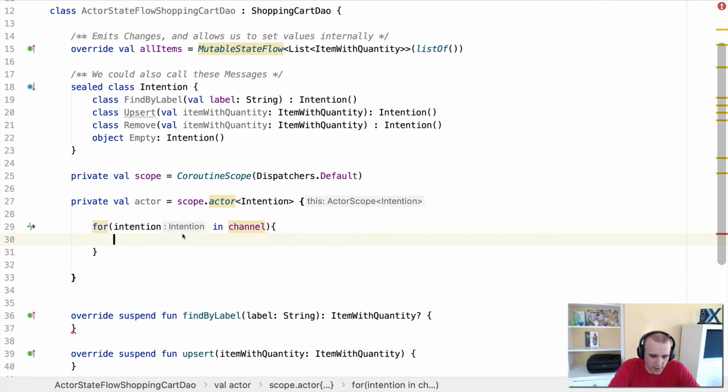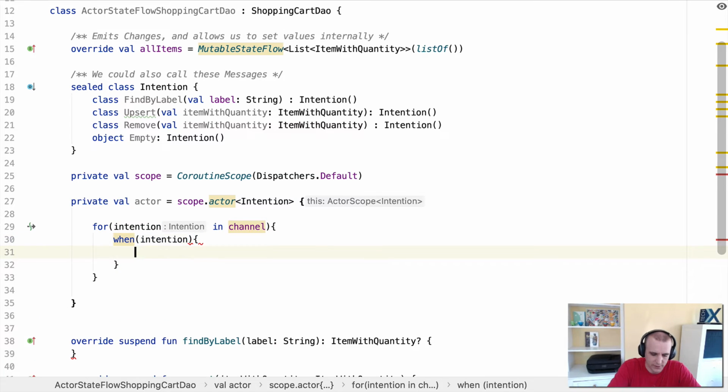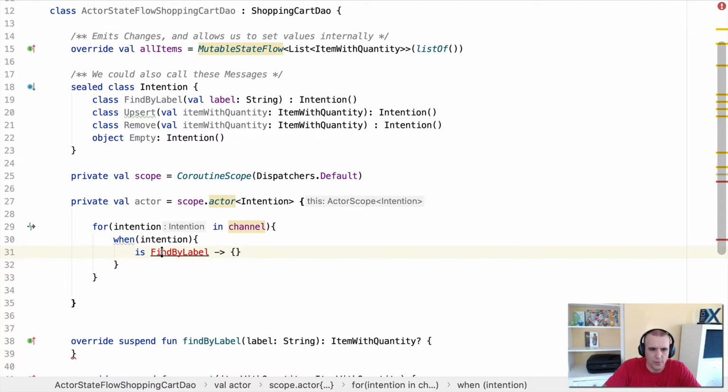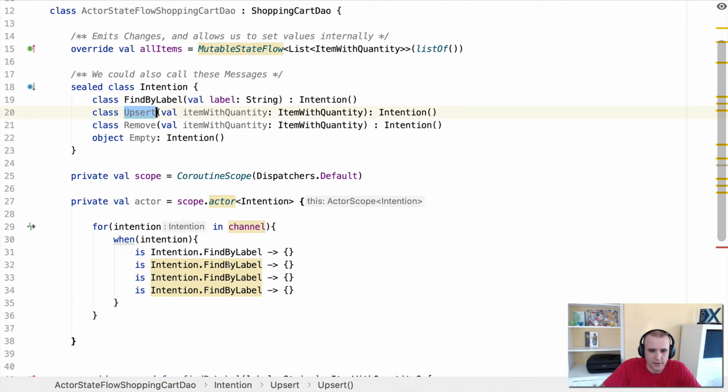So for each one of these, we want to do a processing. So we're going to say when, because a sealed class is really nice to be able to do when statements, to make sure that you actually process everything, all the different variations. So we're going to say when intention, and then we can process each one of these. First one is going to be is Find. We're going to go through each one of these intentions and make sure we handle it. So first one is FindByLabel. Then what we want to do is process it. I'm going to make sure that's imported. Okay, intention FindByLabel. So let's keep doing this as we go down. We're going to do Upsert, and then we're going to do Remove, and finally Empty.